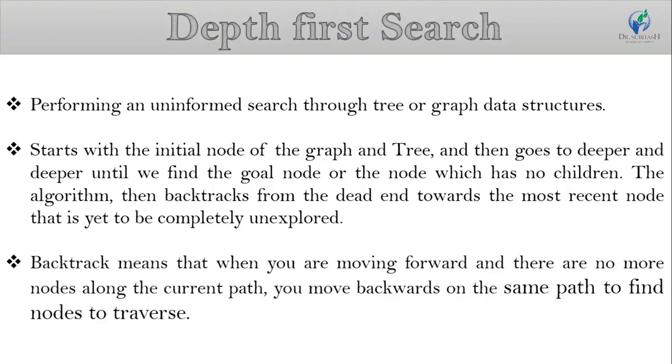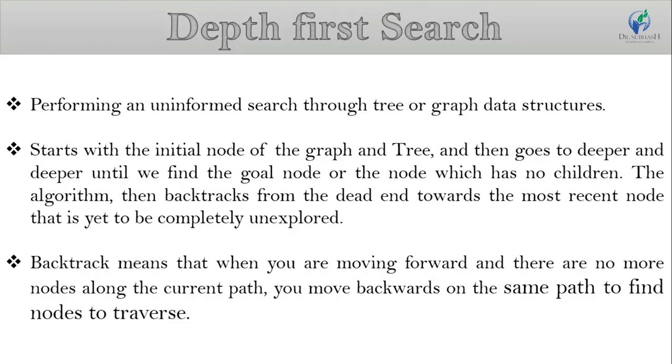Here, the word backtrack means that when you are moving forward and there are no more nodes along the current path, you move backwards on the same path to find a node to traverse.